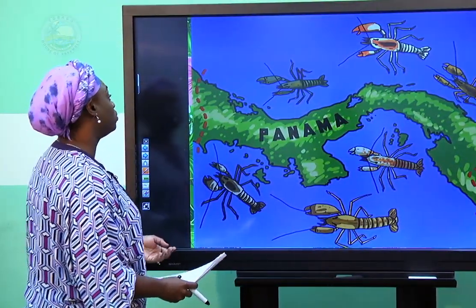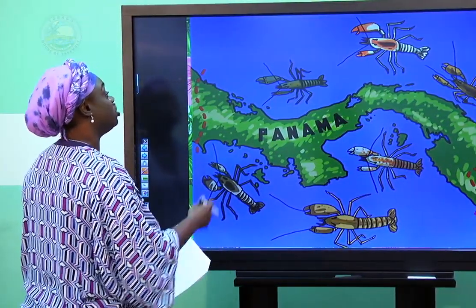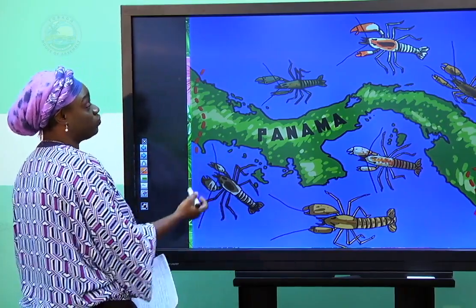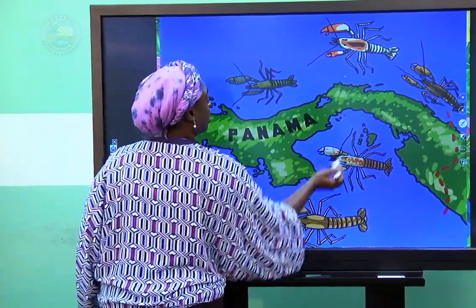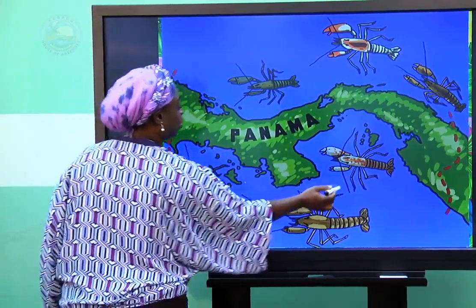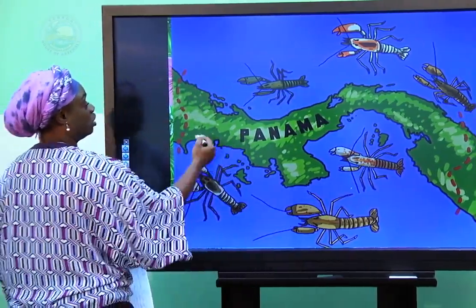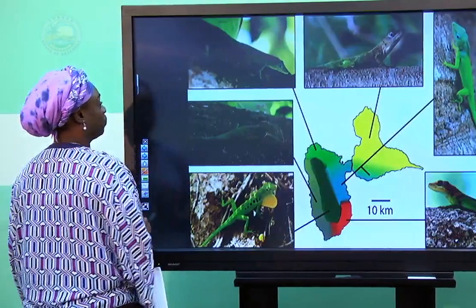The same example or the same reasoning exists for the different types of lobsters we would find in different parts of the Caribbean Sea and on this side of the Panama Channel or the Panama Isthmus.